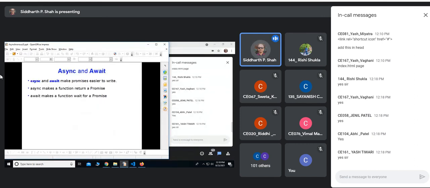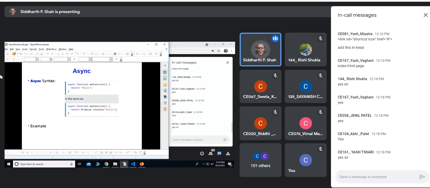And another way is async and await functions. Now what do these functions do? Async and await make promises easier to write. Async makes a function return a promise by default. So whichever function you create as an async function, by default, it returns a promise object. And await makes a function wait for a promise.